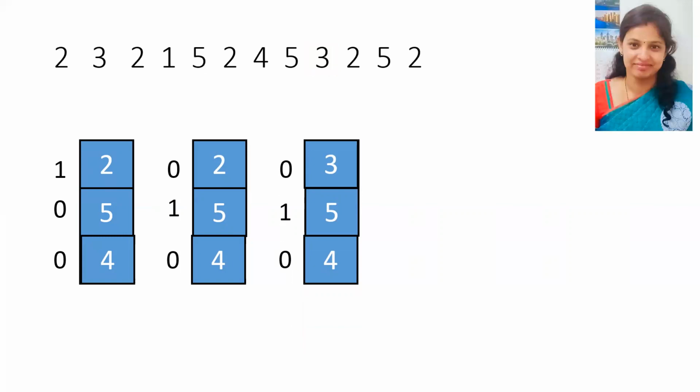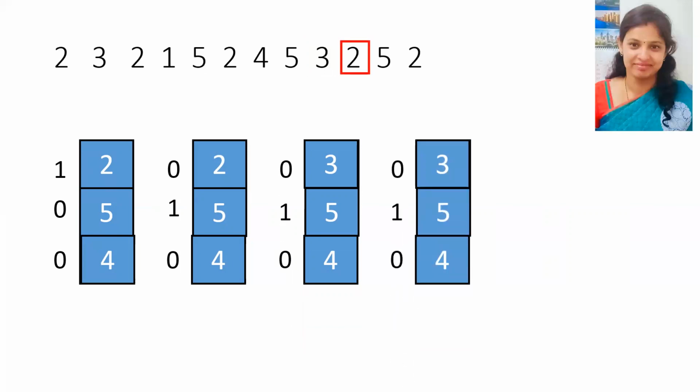Next, we require 2. But 2 is not available in the frame, so somebody needs to be replaced. Now we have 3, 5, 4. We need to replace 5, but its reference bit is 1, so we replace 4 with 2. And the reference bit changes to 0.